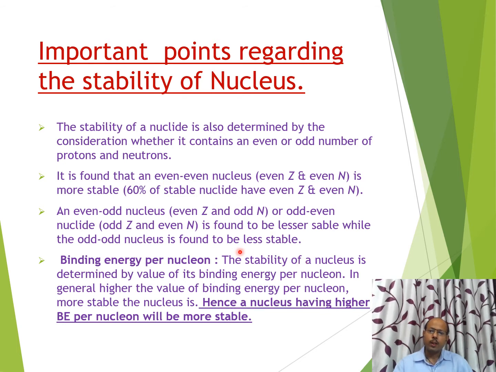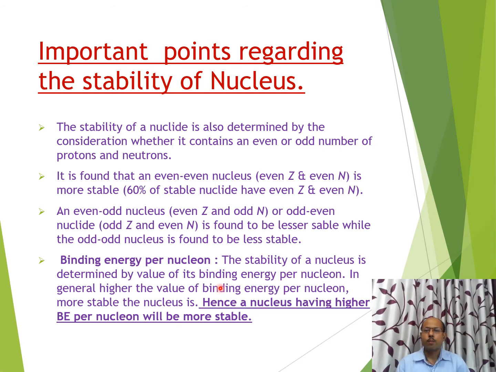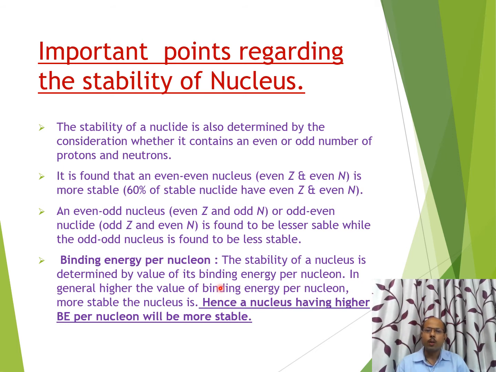But for different nuclei, binding energy may be different. Therefore, to compare, we will find a new quantity known as binding energy per nucleon. It means how much energy is required to separate each nucleon of a nucleus. That is known as binding energy per nucleon.